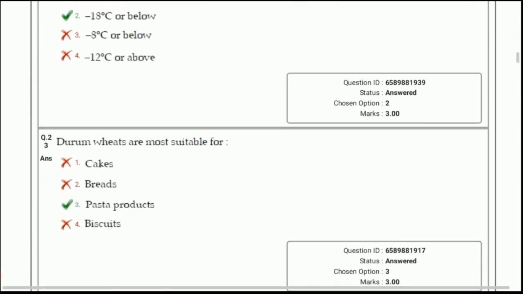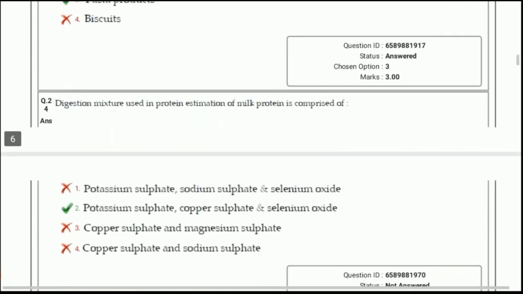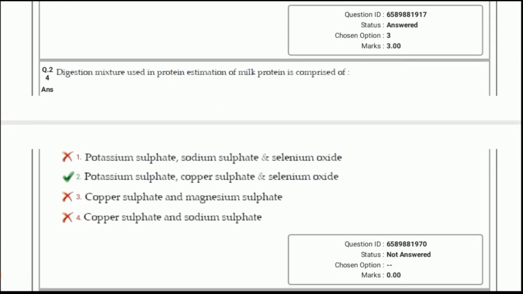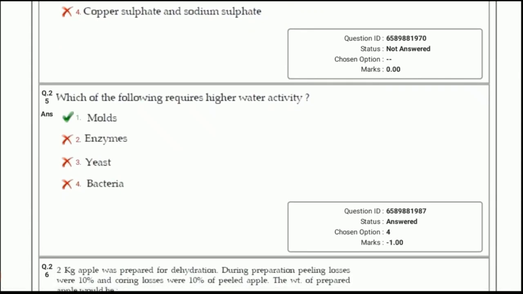Next question. Durum wheats are most suitable for answer 3, making the pasta products. Next question. Digestion mixture used in protein estimation of milk protein is composed of option 2: potassium sulfate, copper sulfate and selenium oxide. They are used in the process of Kjeldahl method. Which of the following requires higher water activity? Answer is bacteria followed by yeast, and the molds require least water activity.